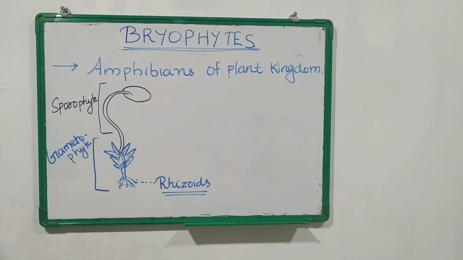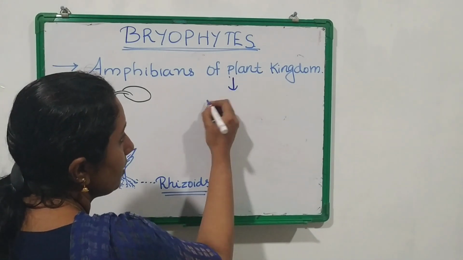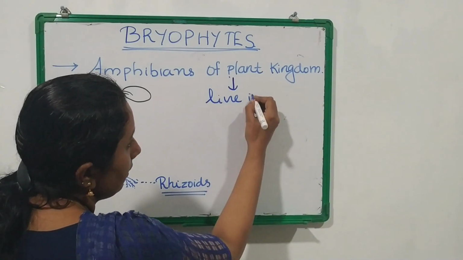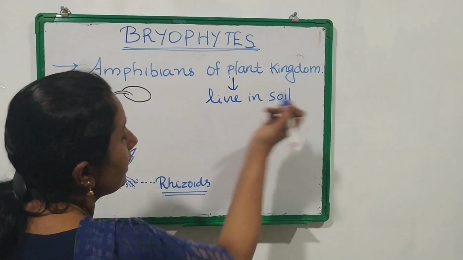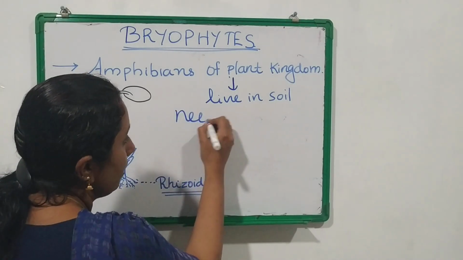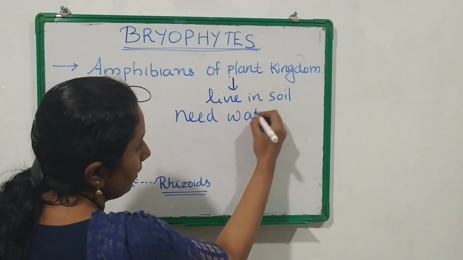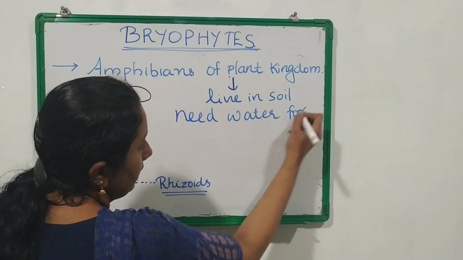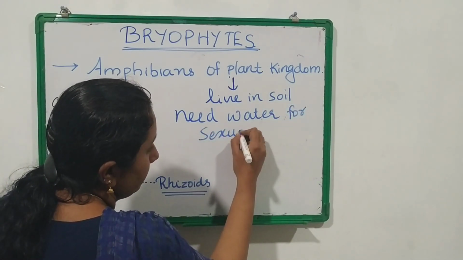Okay, why the bryophytes are known as amphibians of plant kingdom? This is because they live in soil. Okay, they can live in soil, but they are dependent on water for sexual reproduction. That is, they need water for sexual reproduction.